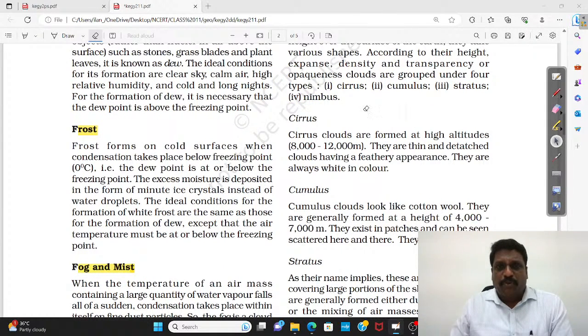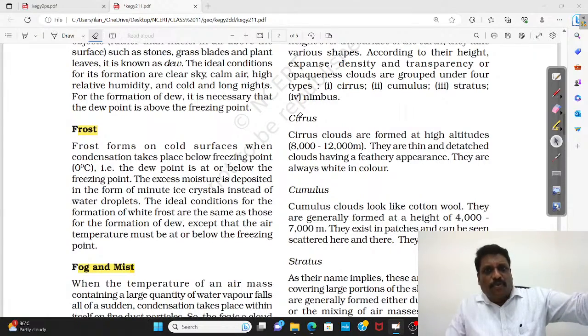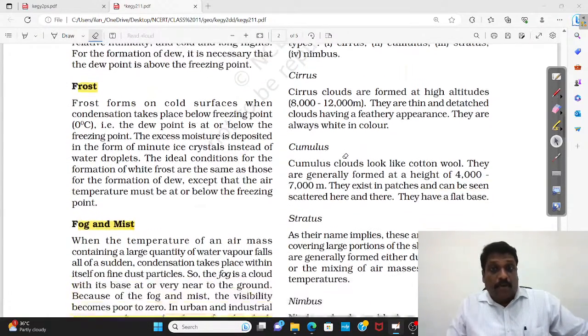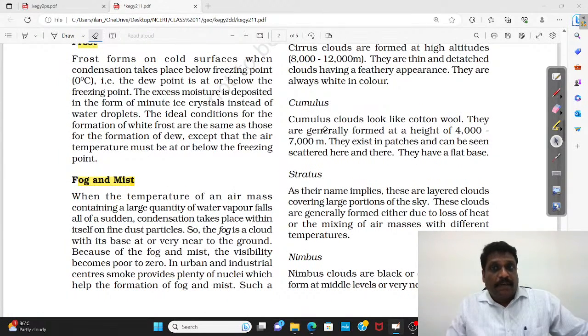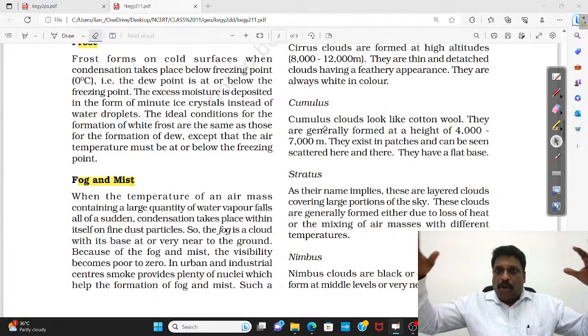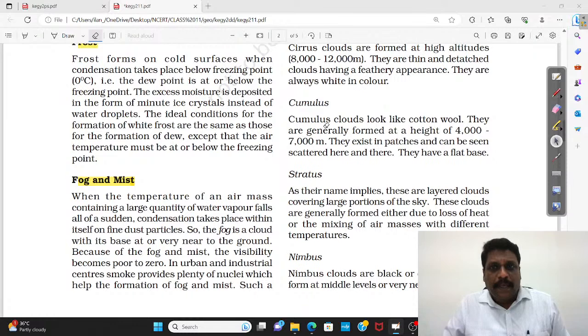So somewhere it gives you an idea what is cirrus. Cirrus: very fine, thin, fibrous clouds. You call them cirrus. Cumulus cloud is the most common cloud, which looks like a piece of cotton or wool, a globular mass. Then I have a horizontal cloud called stratus cloud. Then, my dear friends, I have a cloud called nimbus cloud.